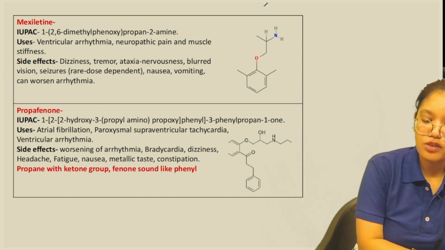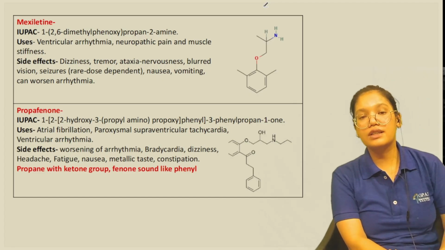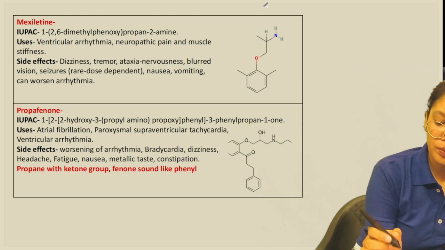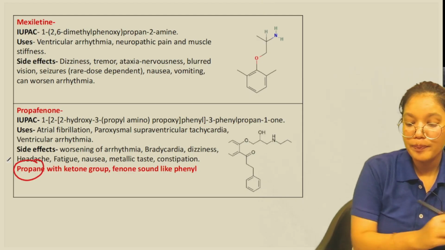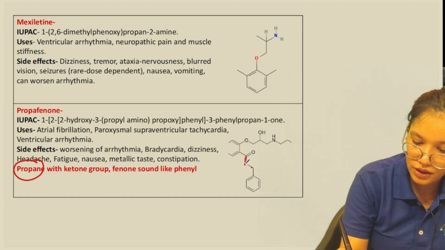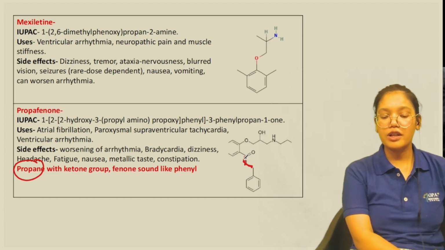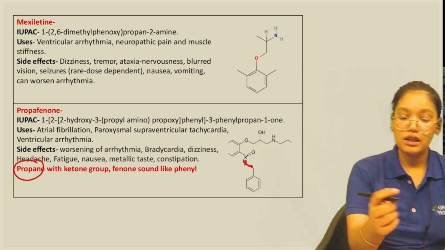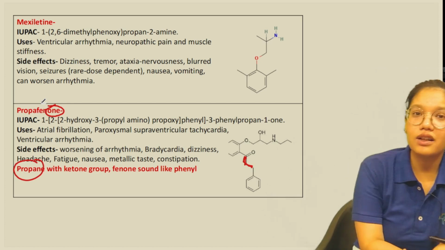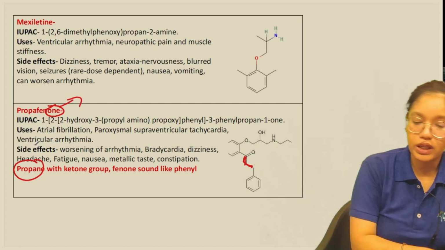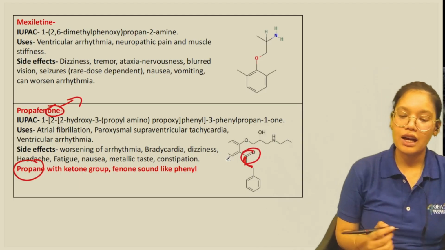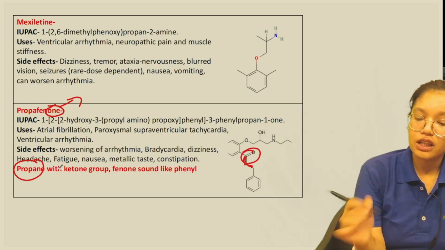Now the next we have the propafenone. Now propafenone is the next drug. From its name we can remember its structure. From propa we can remember propane. So here we have a propane: meth, eth, prop. The three carbons, that is propane we have here. Now this propane is with on. The suffix on we use whenever there is a ketone. So propane has a ketone. So we have propanone, propane with a ketone group.